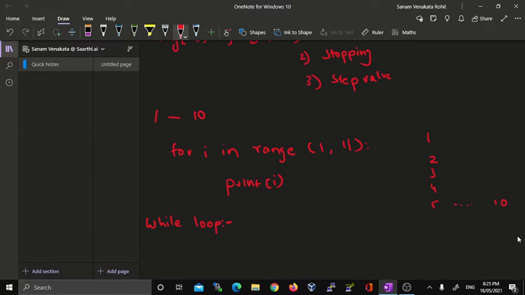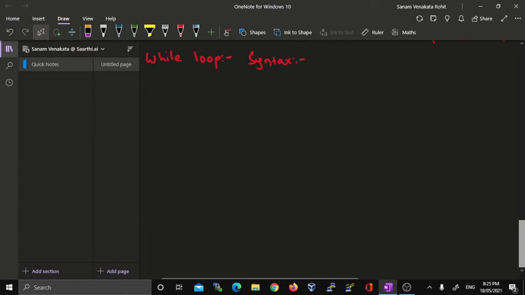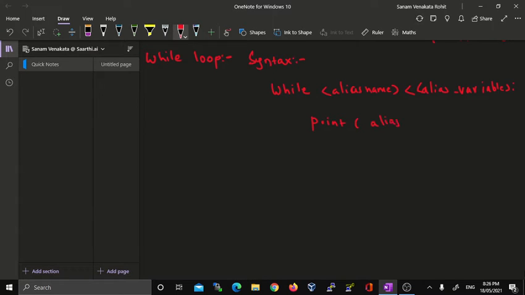The syntax for this is: while alias name is less than the particular variable, then it is going to print of alias name.